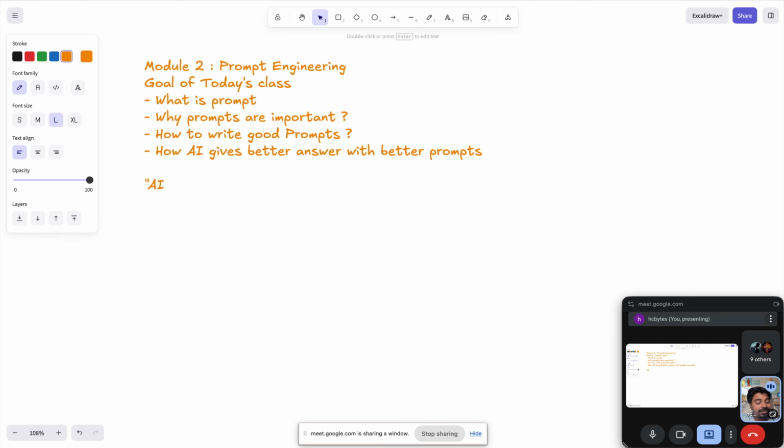AI is exactly the same thing. If we give AI clear instructions, it gives better results. Correct or not?